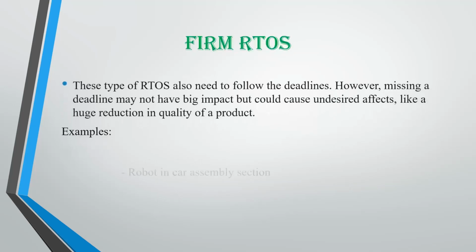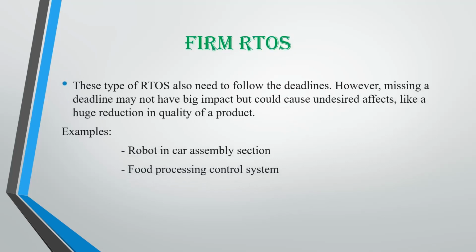So firm RTOS. These type of RTOS also need to follow the deadlines. However, missing a deadline may not have big impact but could cause undesired effects like reduction in quality of the product. The examples are robot in car assembly section, food processing control system, weather monitoring system, and video conferencing.